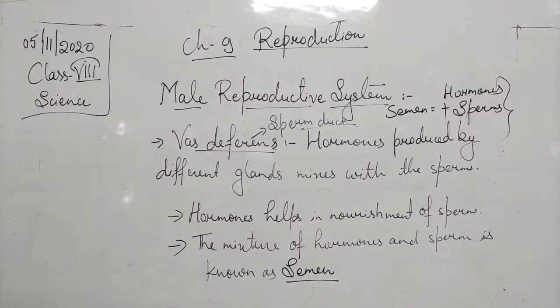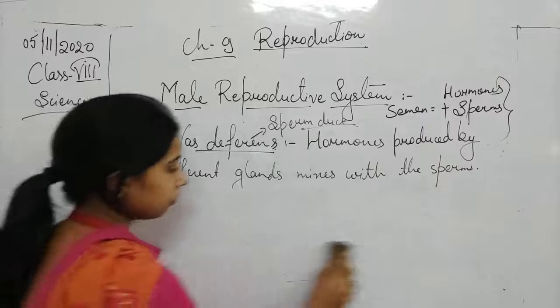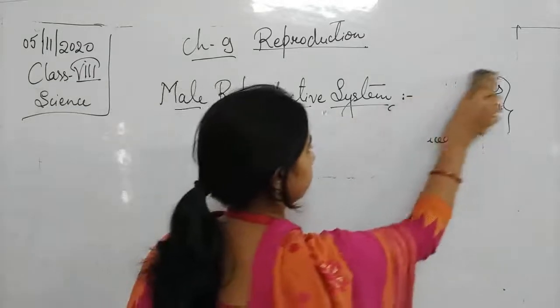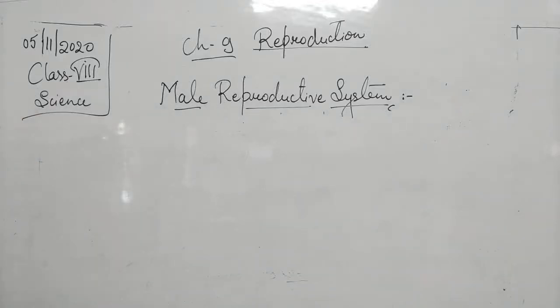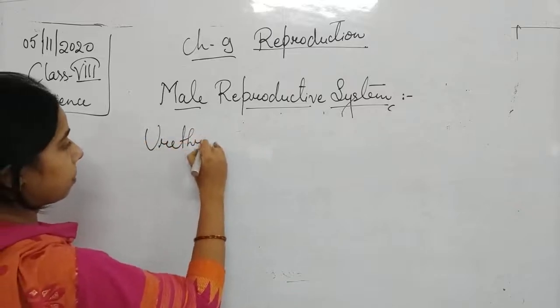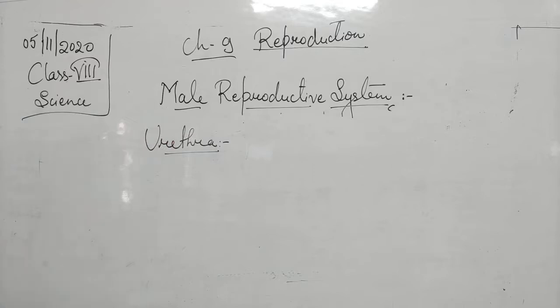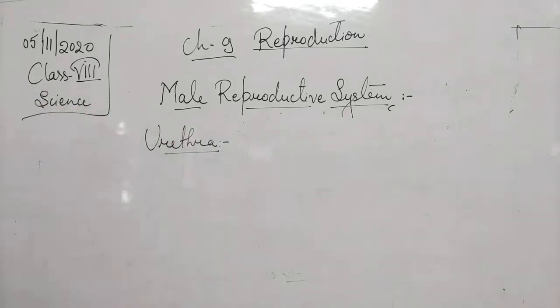Now the sperm will reach the urethra. Next one is the urethra. So what is the urethra, students?